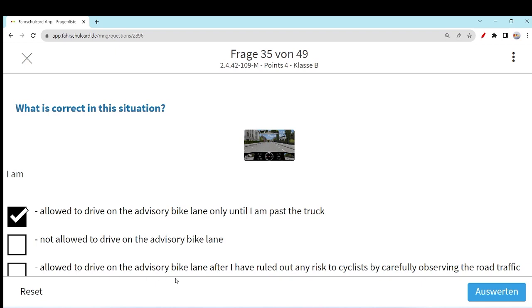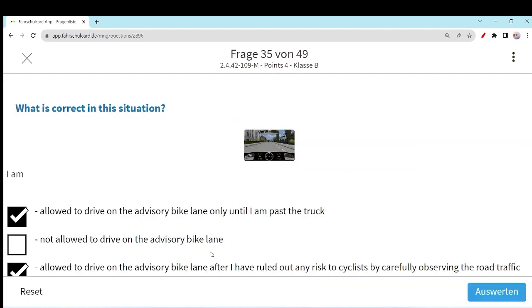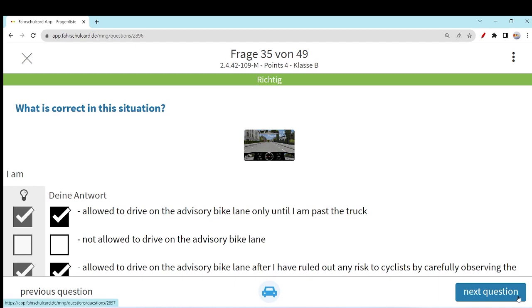Allowed to drive on advisory bike lane after I have ruled out any risk to cyclists by carefully observing the road traffic. Yes, first of all, observe the road traffic. See, the road traffic is fine and no cyclist is there on the cyclist lane, so without putting them in danger, then you can for sure drive on this cyclist path.